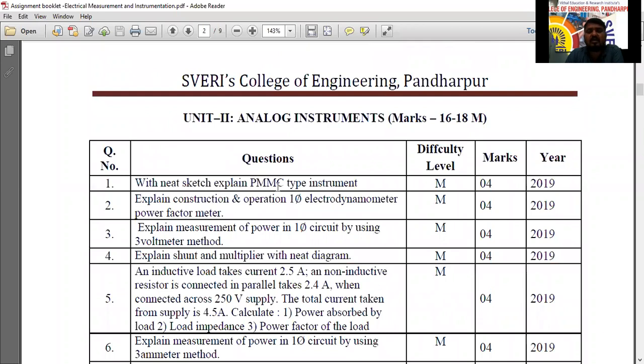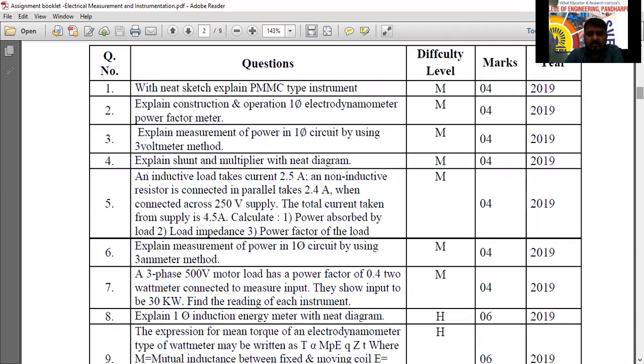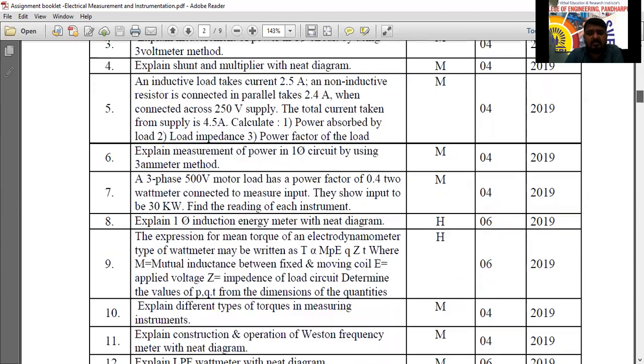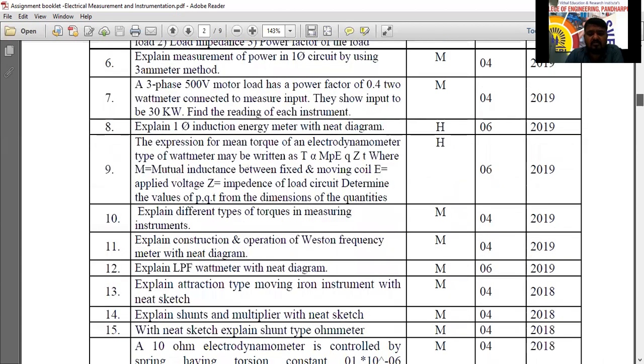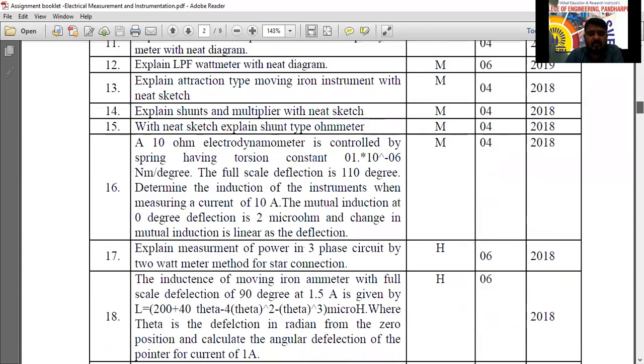This is the assignment you are writing, for your reference only. Need sketch, explain PMMC type instruments, means everything you have to write. That will help you people only. Once the electrodynamometer comes, it is related to that. Single phase and 3 phase are different. And PMMC problem and moving iron instrument problem, you take down. Okay.